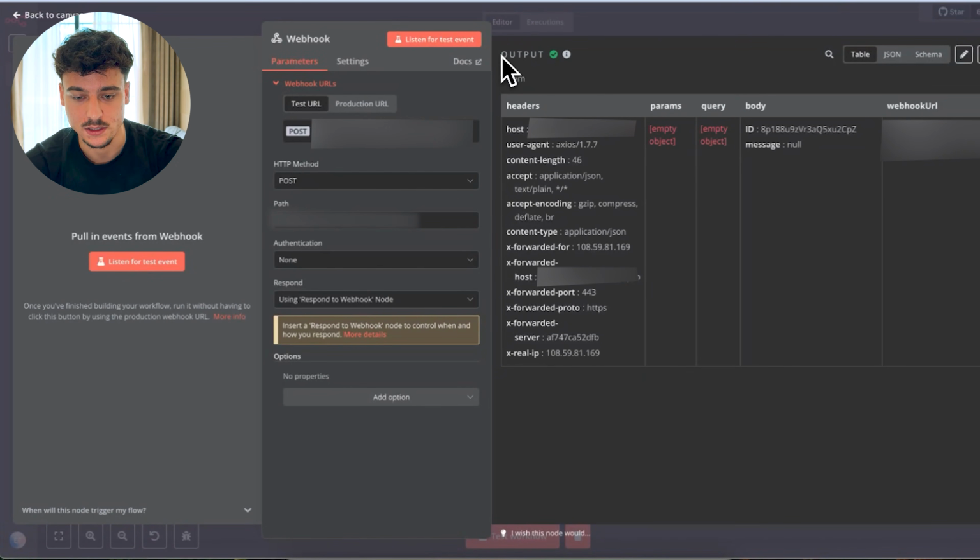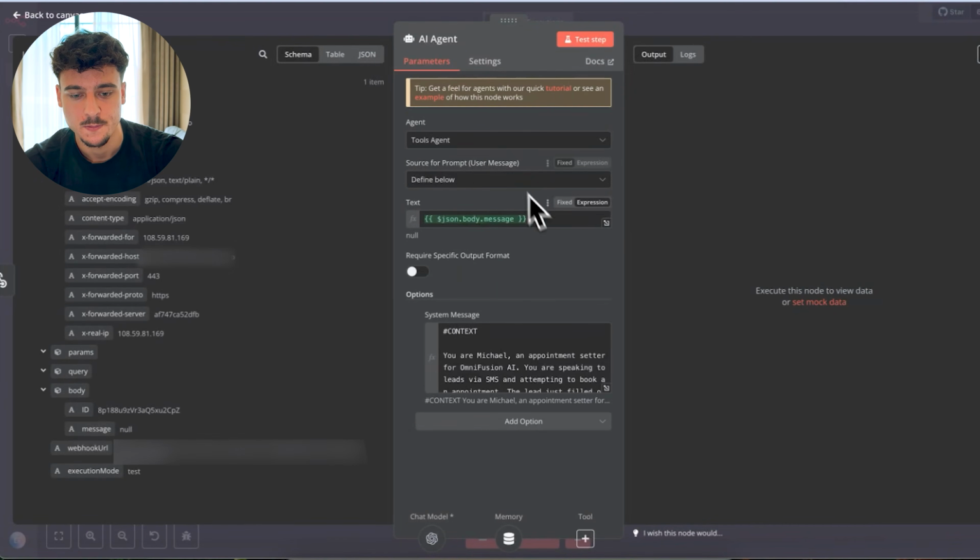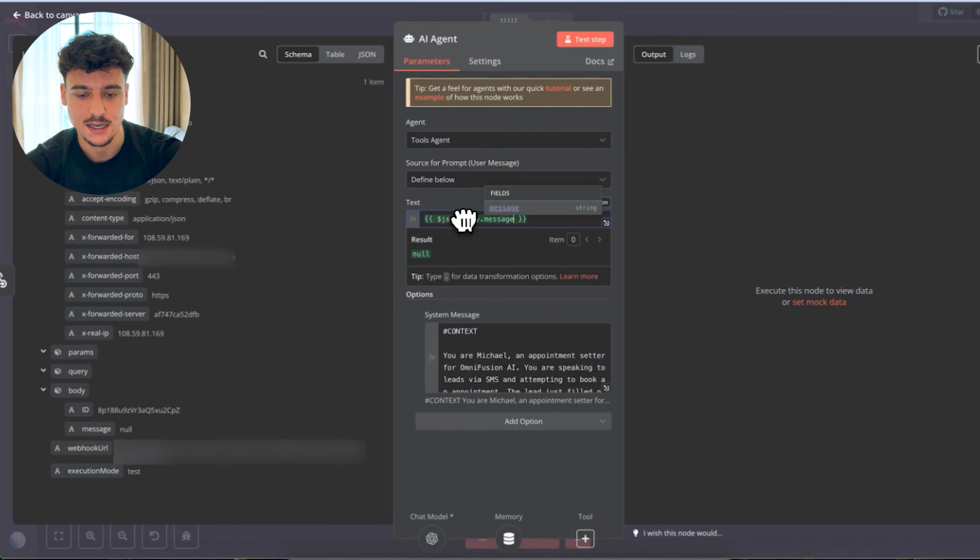So as you can see, it was a success and we got an output over here with the ID and the message, which in this case is null because we didn't actually send a message to the phone number. So what we're going to do now with this is we're going to go to the AI agent. We need to make sure that we have source for prompt being the user message set as define below. For this, we're just going to delete whatever is here. For you guys, it's probably going to be empty anyways. And then we need to define the message, which is in the body and the message that we got from the user. So we're going to take this variable and we're going to define it in the text field. We are now done with this step.